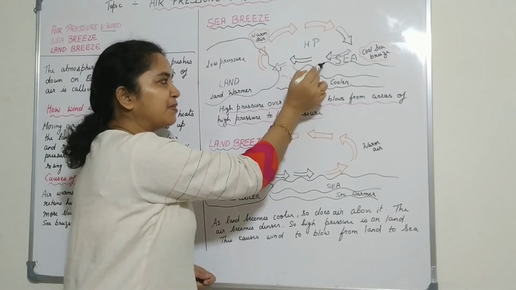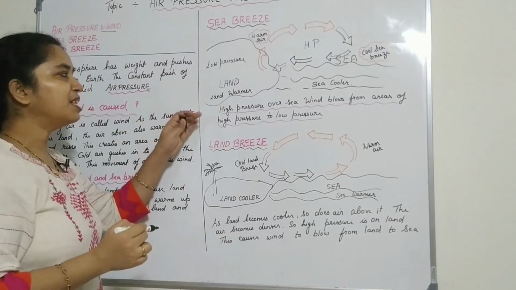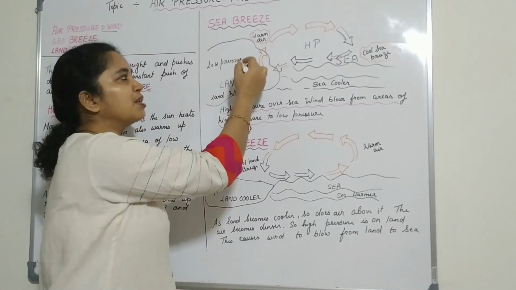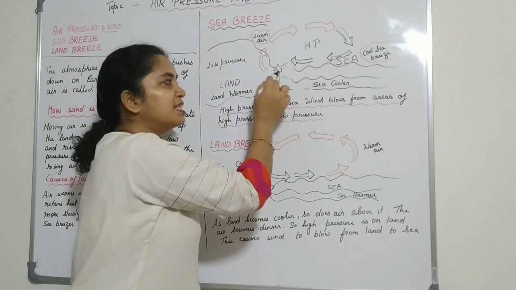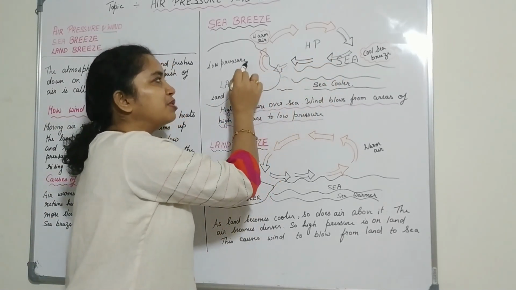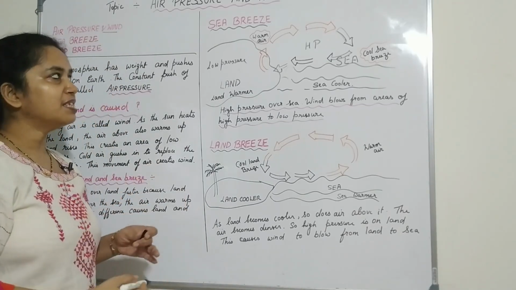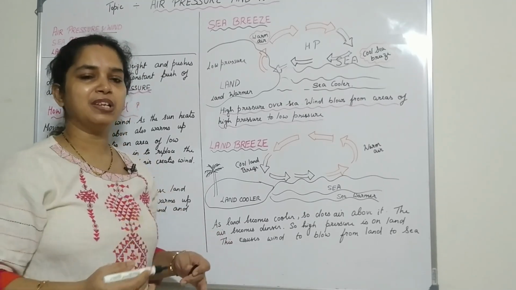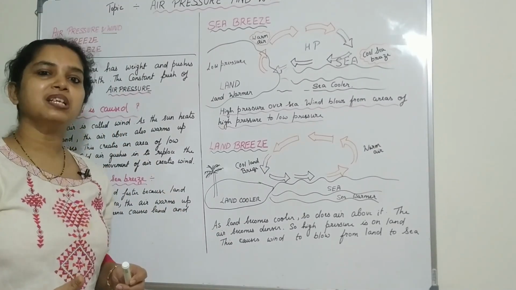When the air becomes heated up, it becomes less dense, so it moves onto the sea, and the denser air from the sea blows to the land to occupy the space, and hence the wind blows. This is called the sea breeze. You will feel very nice, the cool breeze of the sea during the daytime.